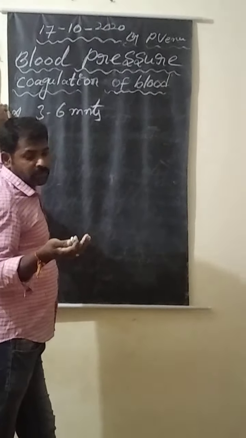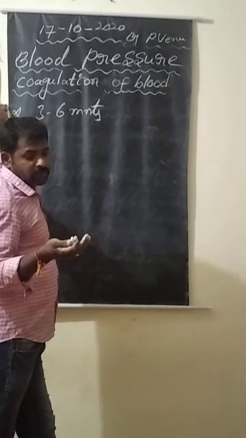This thrombokinase makes prothrombin into thrombin. Again, thrombin makes fibrinogen into fibrin.